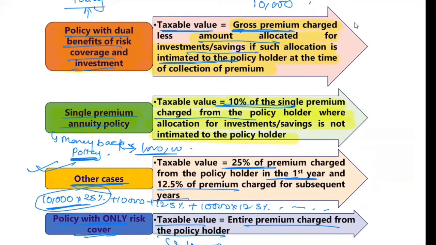So the policyholder will declare that out of 1 lakh, how much they are going to invest and how much they are covering for risk. Generally the companies do not inform you what the investment is. If they inform you, then you have to apply this: from the gross 1 lakh, whatever the investment amount is, deduct it, and whatever remains becomes the taxable value. But if you don't know, then we'll do 25% for the first year, and for the subsequent years 12.5%.